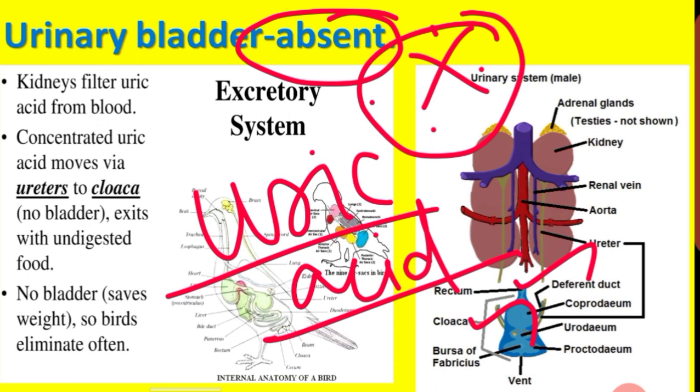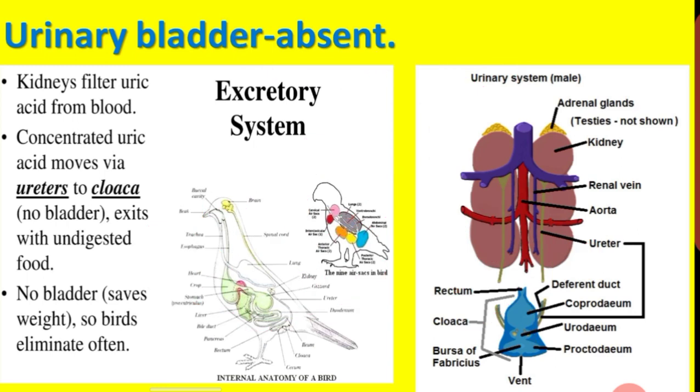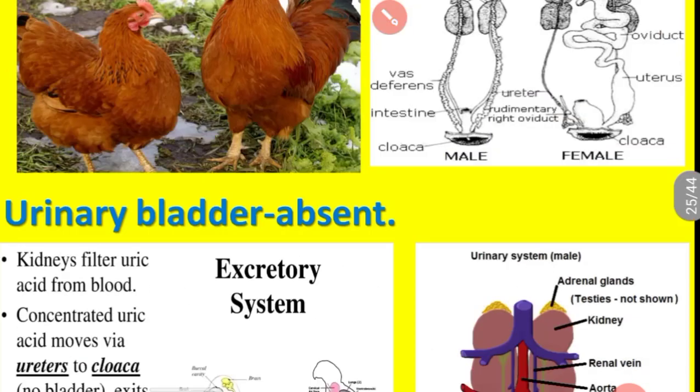Got it? No bladder, absence of bladder. So the rectum and cloaca do the function of releasing the nitrogenous waste. No bladder saves weight, so it also plays a vital role in flight adaptation.